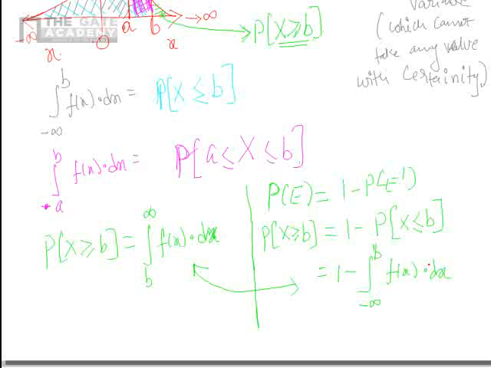This is the property of a probability density function, right? Because if I add these two, I will get the integral from minus infinity to infinity of f of x dx, which is nothing but 1. Correct? So I can find the probability of x greater than or equal to b in this fashion or in this fashion. So we have arrived at some important results here. Each and every result here is very important. Please remember these things. These three results are very important. Clear? With this as an introduction, we are going to proceed ahead now.